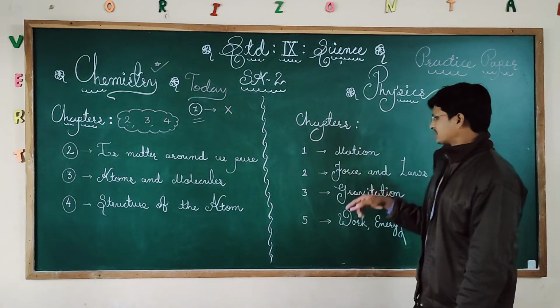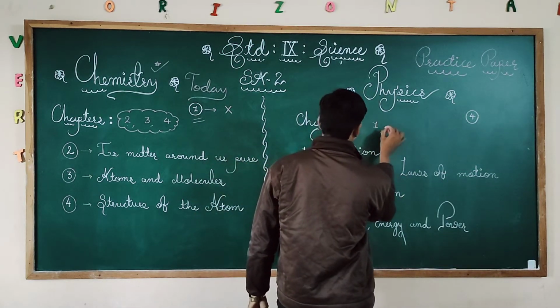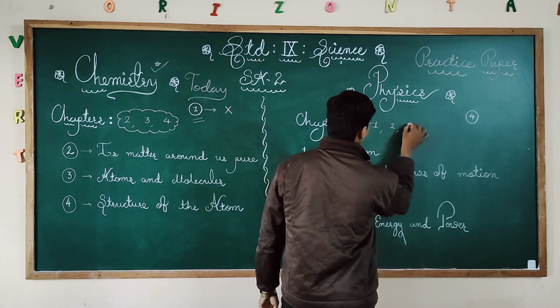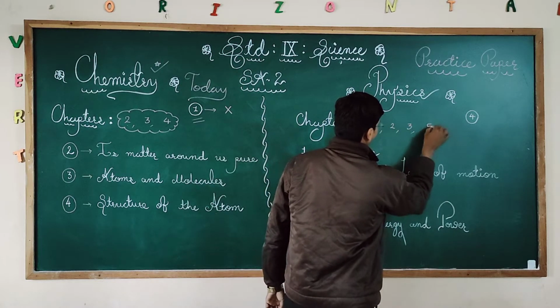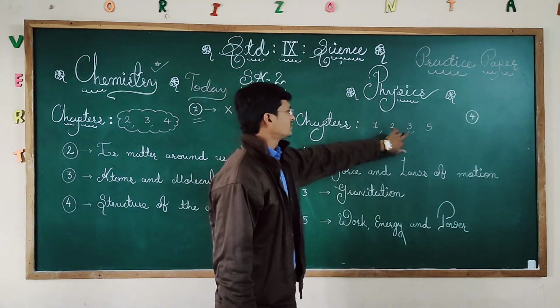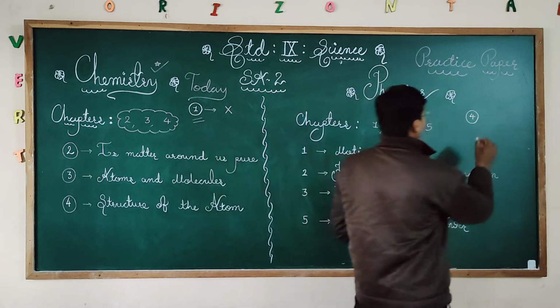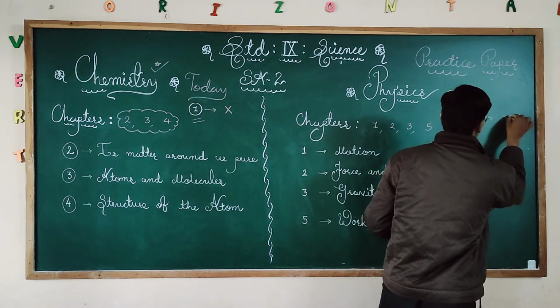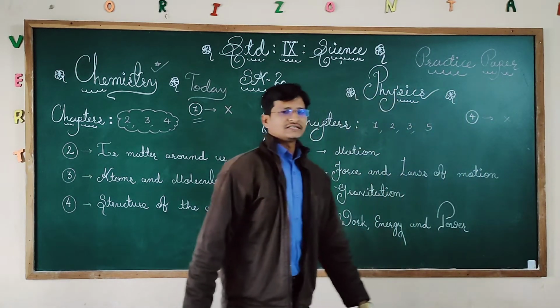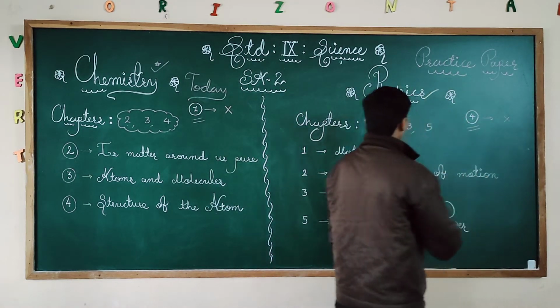Now in physics, we have chapters 1, 2, 3 and 5. Four chapters are there. Chapter number 4 is removed, it is not there, so that chapter we are not considering.